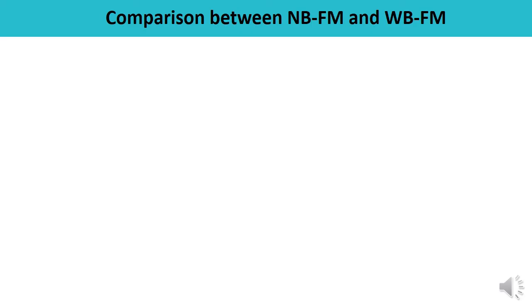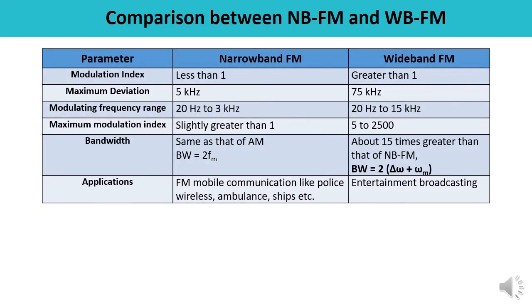Now let us discuss the comparison between narrowband FM and wideband FM. There are various parameters upon which the comparison can be made, but here I am going to list some of the important parameters. Modulation index of narrowband FM is less than 1, while for wideband it is greater than 1. Maximum deviation is 5 kHz for narrowband, while it is 75 kHz for wideband. Modulating frequency ranges for narrowband FM from 20 Hz to 3 kHz, and for wideband from 20 Hz to 15 kHz.